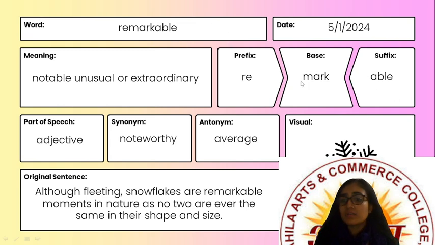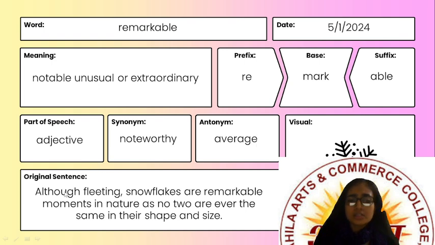So remarkable is an adjective because we can say remarkable achievement, right? Which achievement? Remarkable achievements. The synonym of remarkable is noteworthy and the antonym is average, not that good or not that bad.